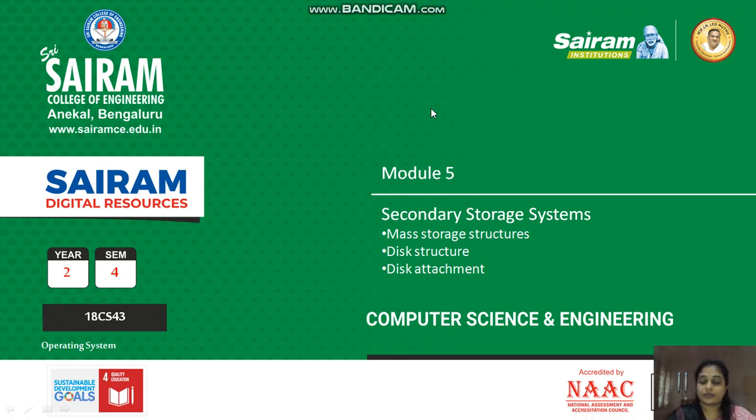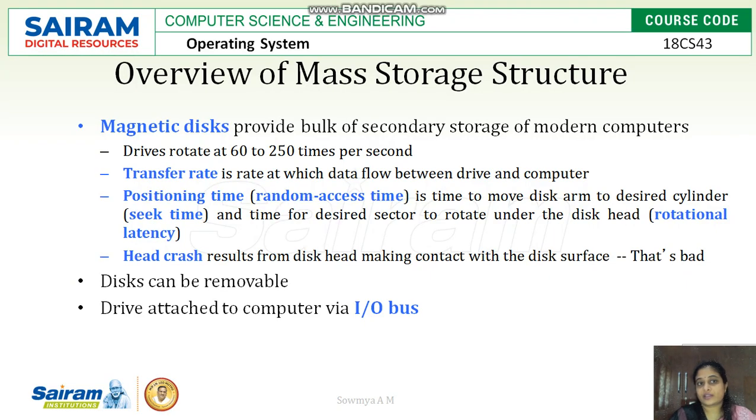Hello everyone, in this video we will see the fifth module, that is secondary storage systems. First is the overview of mass storage systems. Mass storage systems and secondary storage systems are the same, used to store data permanently or till the user needs. Magnetic disk is one of the mass storage devices which can provide bulk secondary storage,